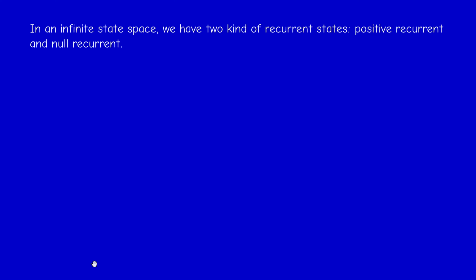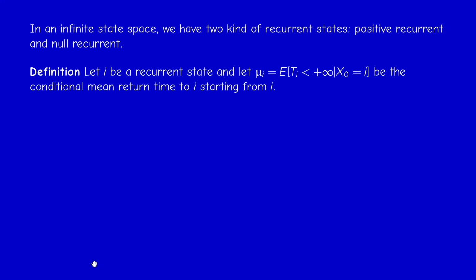In the finite state space case, we had just two kinds of behaviors, recurrence and transience. And now in the infinite state space case, we have three behaviors: transient, positive recurrent, and null recurrent. So there are two types of recurrence now, positive and null. What do we mean by that?